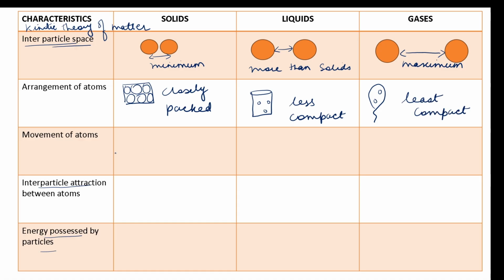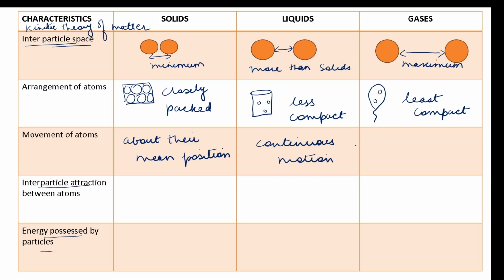Then coming to the movement of atoms, because the atoms are closely packed in solids, they will just move about their mean position. In the case of liquids, because they are less compact, the particles will be in continuous motion.